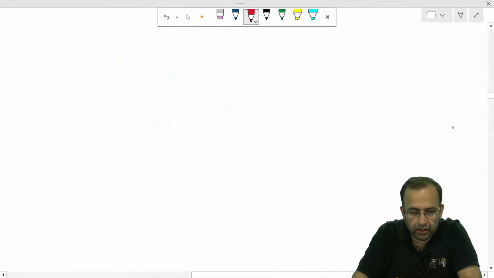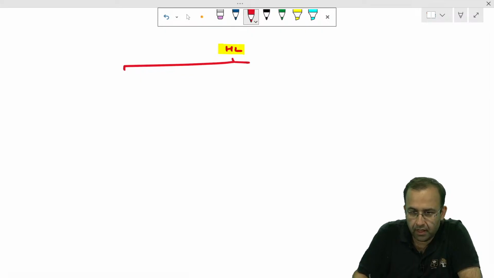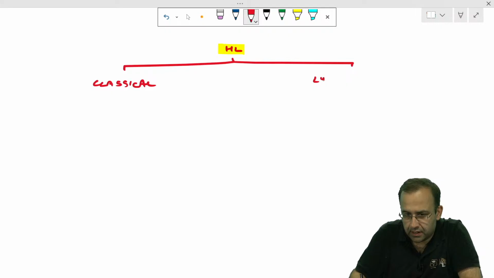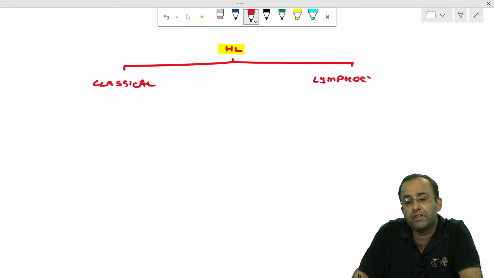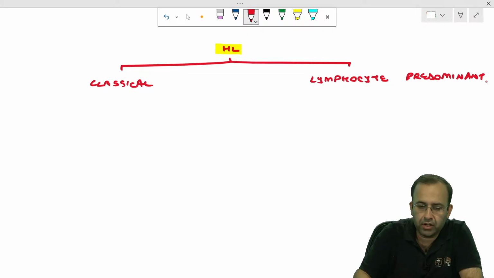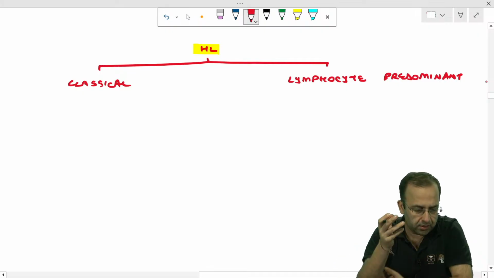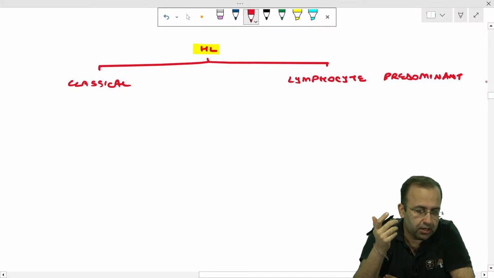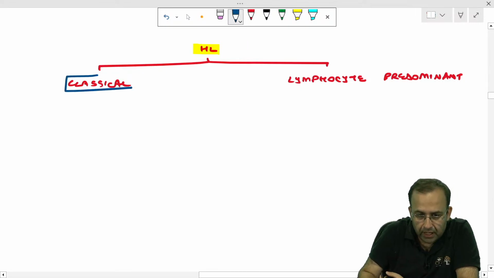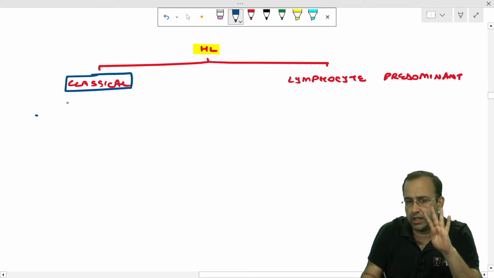Next point. This gets us to the classification of Hodgkin's also. If you know this classification, you will know everything about Hodgkin's. Hodgkin's is divided into two types: classical versus lymphocyte predominant. Which infection is associated with owl-eye appearance, other than Hodgkin's lymphoma? You know this? CMV, cytomegalovirus.